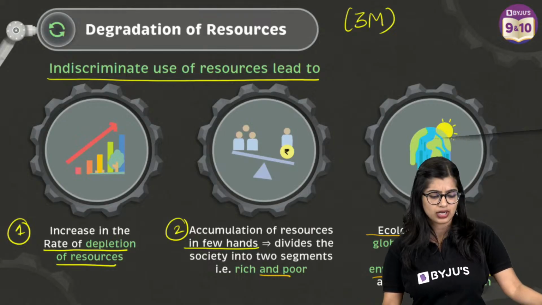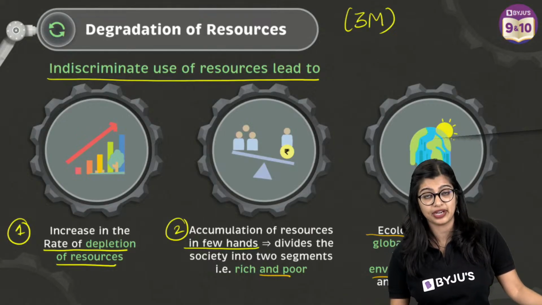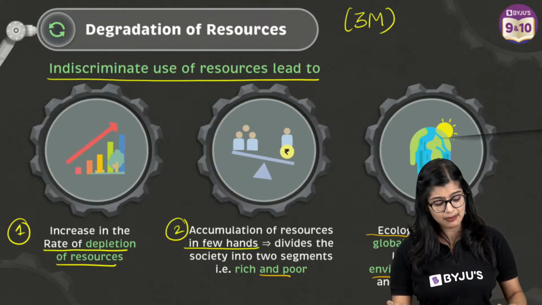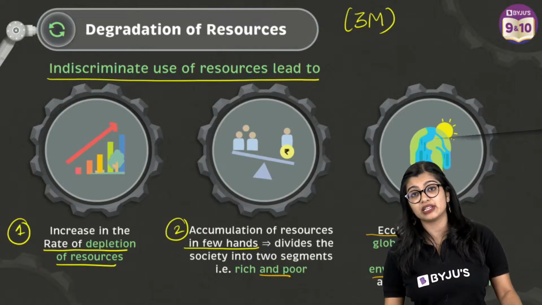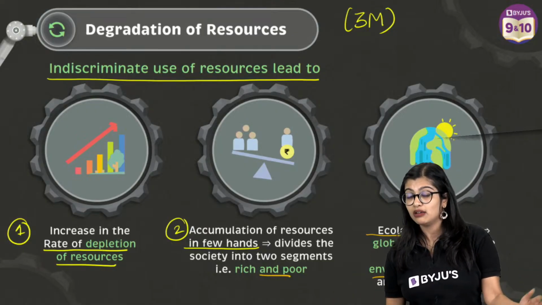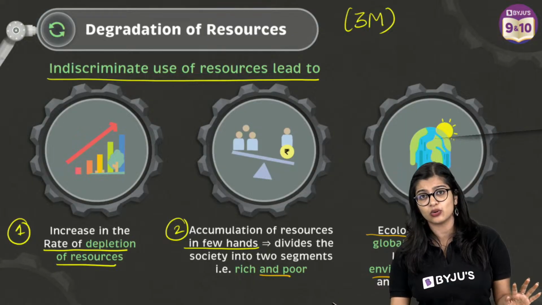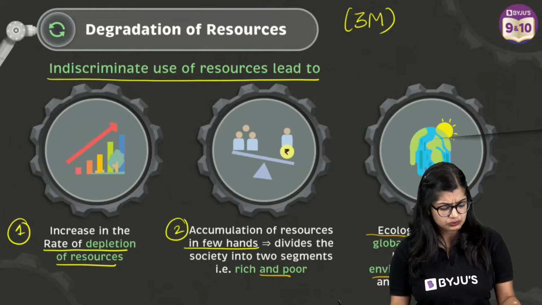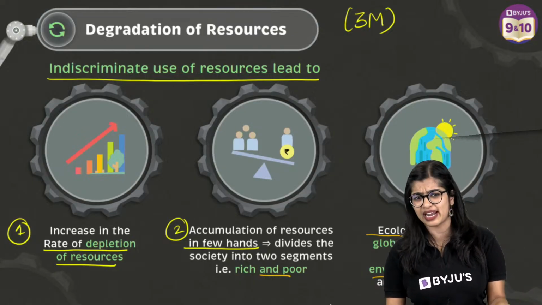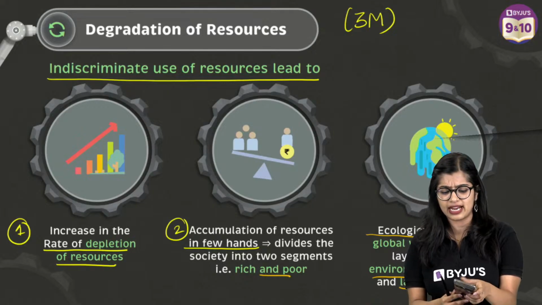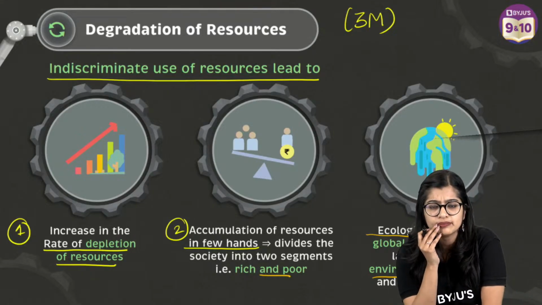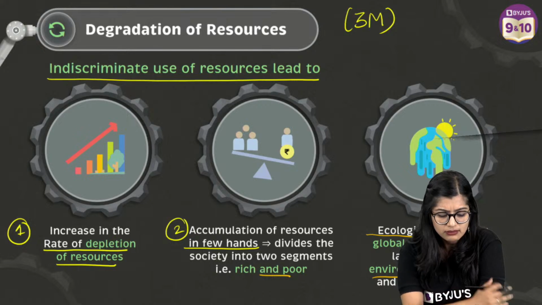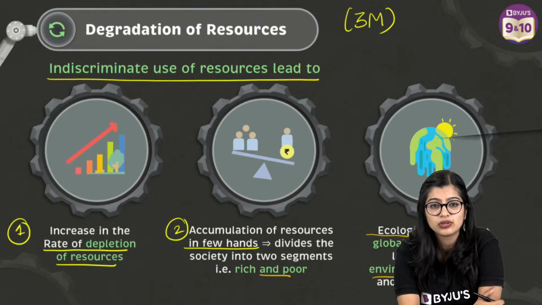Then what is our way out? Ma'am, how can we make things better, right? How can we make things better? Is there a way out of this? Now you have told me, ma'am, everything looks like it is falling down the drain. There are so many people, resources are getting utilized, so many issues, right? Looks like everything is down the drain. Can we do something about it? Any of you feel like, ma'am, I feel like we can do something about it? Yes or no? Can we do something about this?